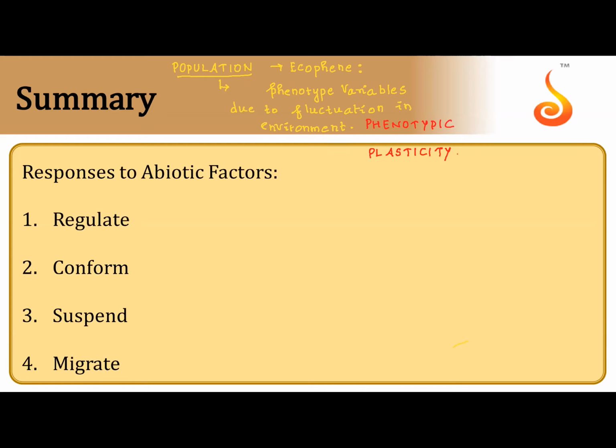We call this phenotypic plasticity because nothing is reversible. Once it adapts, it adapts. It will never go back to the state before adaptation. Plasticity means which would never go back to the original variation, correct? Once it is genetically adapted, I call it as ecotype.